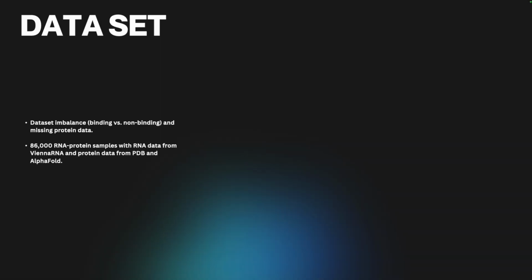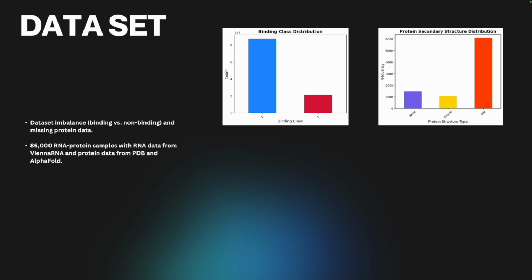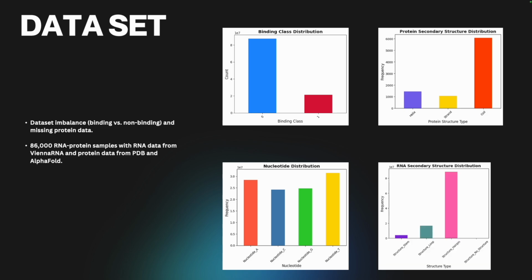The dataset that I used includes 86,000 RNA-protein samples. The RNA structures came from Vienna RNA, while protein structures were sourced from either the Protein Data Bank or AlphaFold if there were no files from the Protein Data Bank. Initially, datasets were highly imbalanced, with non-binding samples outnumbering the binding samples, but this also extended to protein secondary structures, showing a bias towards coils. However, nucleotides were even, but hairpins were notably overrepresented.